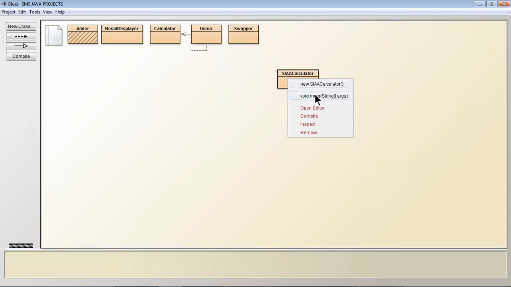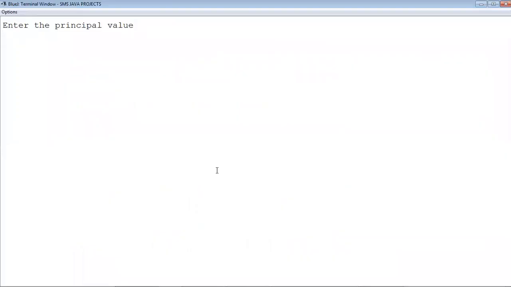Yes, let me call the main method. And then I have to give the value for principal. Suppose principal is 10,000 rupees. Even though we give an integer value, it will be taken as float. Even if you do not give 0.0, it's okay. Enter the rate value, suppose 8.5, and enter the time, suppose 5 years.